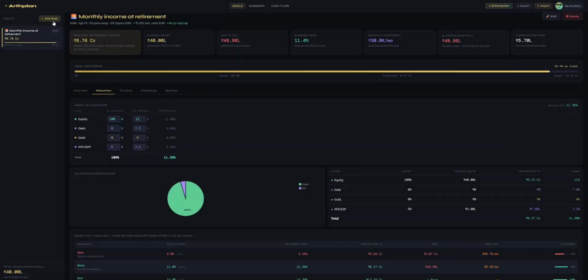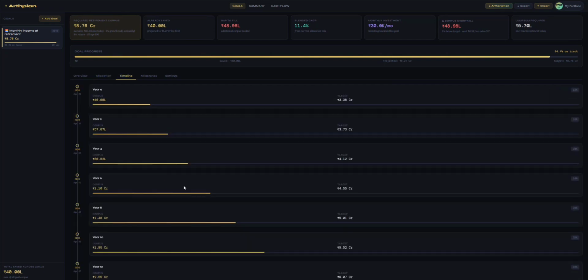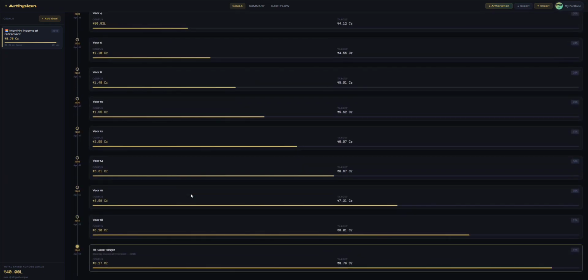Great. For the sake of this exercise, we will just add one more goal and give you a view of how this entire thing looks in a consolidated fashion. So you can see your timeline here. You reach 94% of this goal by your age 55. Let's add one more goal here.